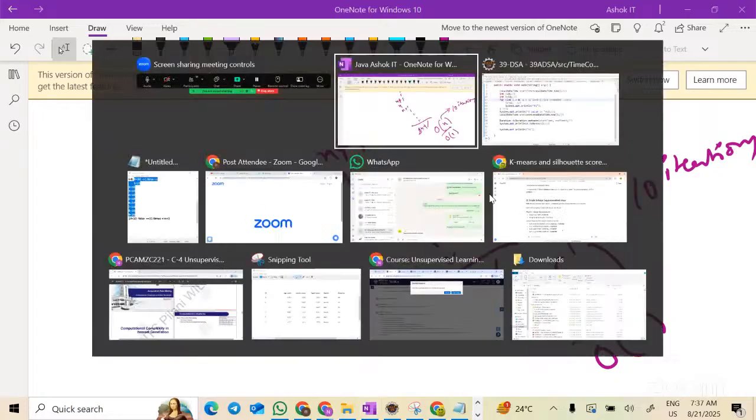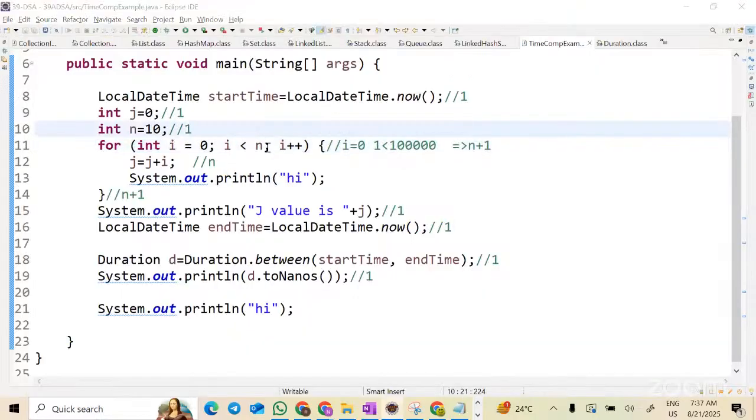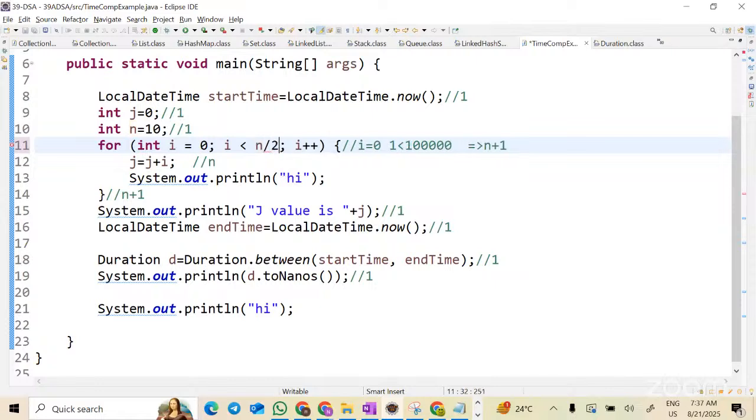If this condition is modified, if instead of writing n, I write n by 2, will that be the same or will it be reduced or changed? Or instead of i plus plus, can I write i equals i multiplied by n? Yes, I can write that. Then the time complexity will change. We will see all of those. But for the time being, this is a general scenario. If you consider this general scenario, the time complexity will be Big O of n. Right? Any questions on this? I take that silence as no questions.